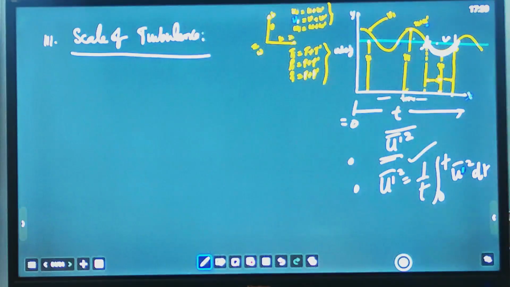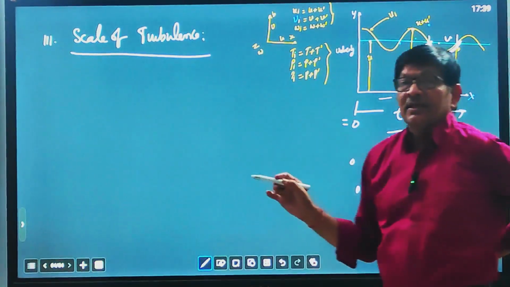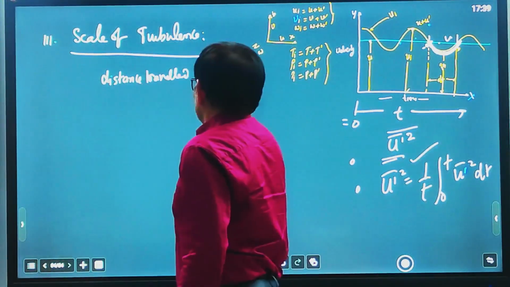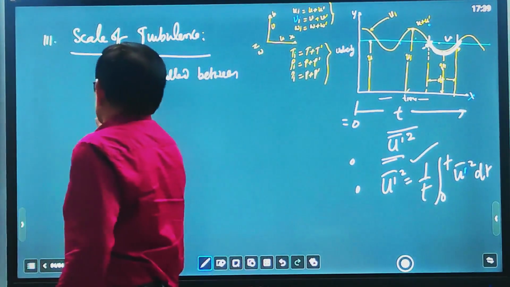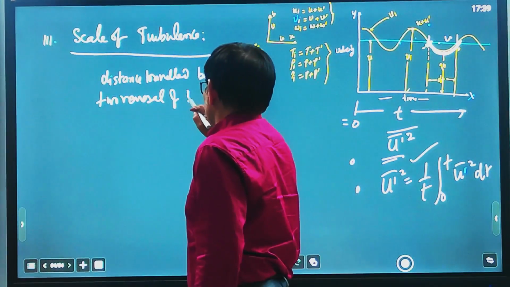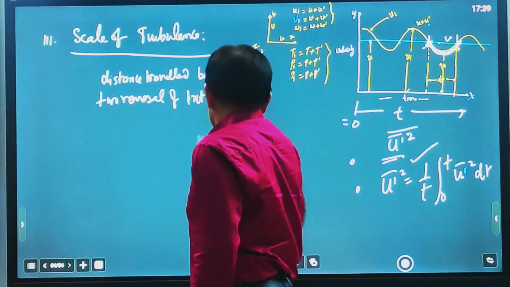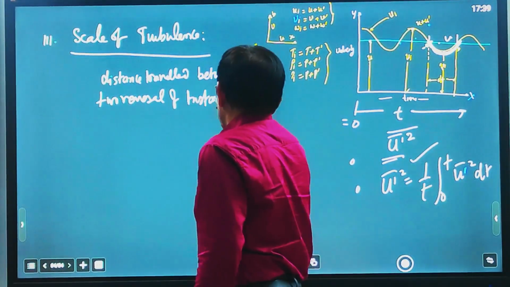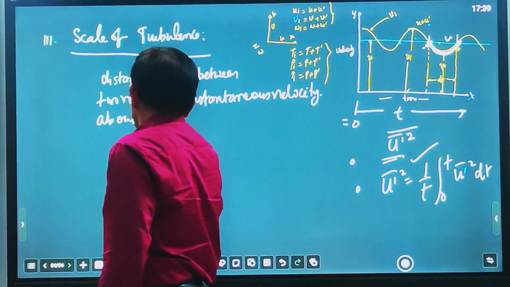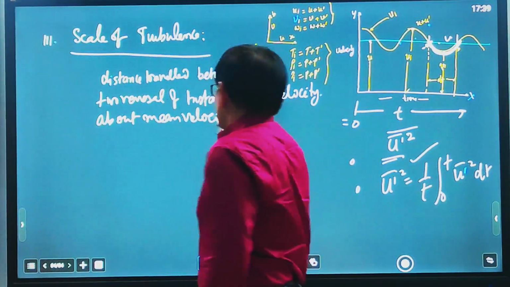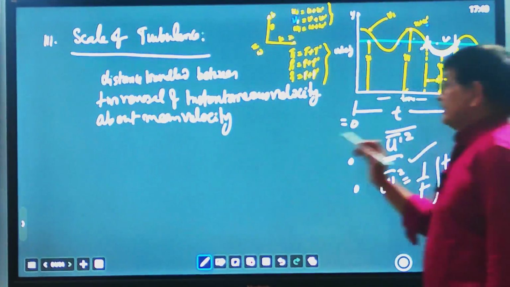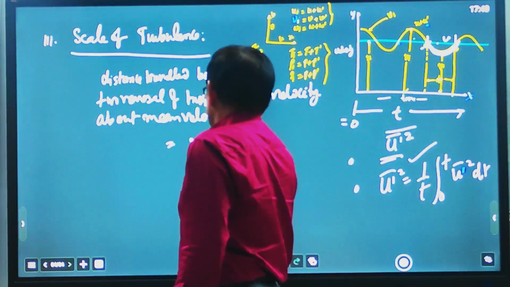So what is the distance traveled in this interval? That is known as the scale of turbulence: the distance traveled between two reversals of the instantaneous component of velocity about the mean velocity. कितना डिस्टेंस ट्रेवल कर रहा है, जब ये रिवर्सल हो रहा है ए से बी के बीच में कितना डिस्टेंस ट्रेवल कर रहा है, that is equal to u mean multiplied by dt.